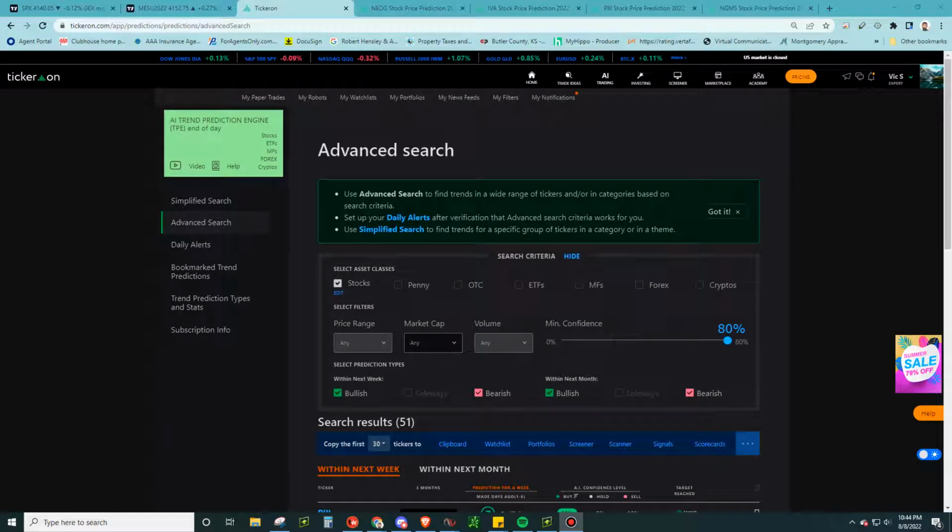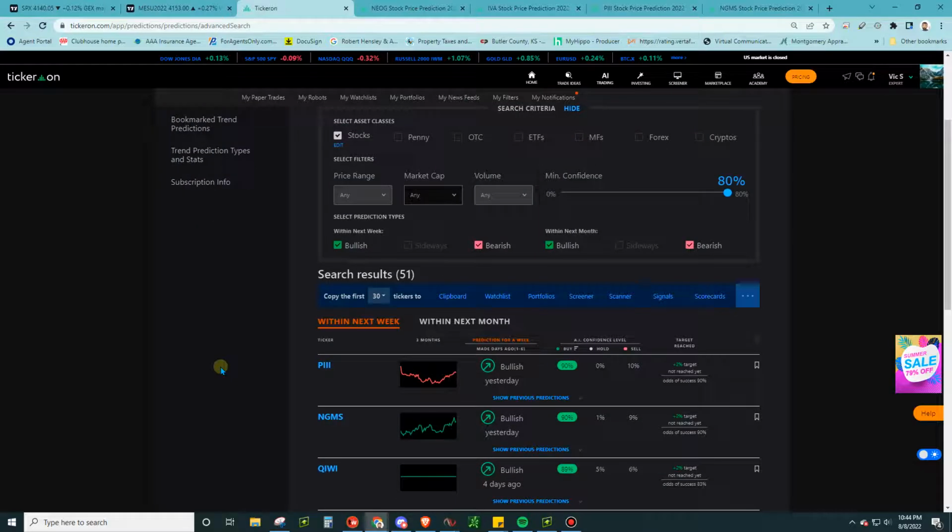Okay, so checking out what is happening in the market. If you guys are out there seeing what's going on, individual stocks are running when they can, and the indexes are kind of pinned, getting real choppy. This is sort of a market where either a rotation is happening or a trend shift is about to happen. Anyways, it doesn't matter to us because we're just going to look at this Tickeron prediction engine. We're going to see what it says.